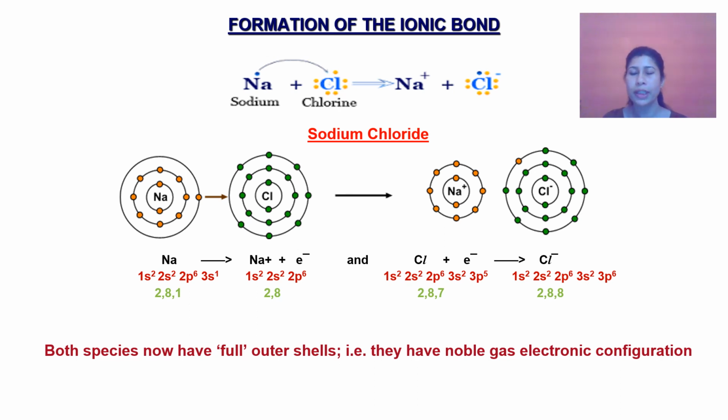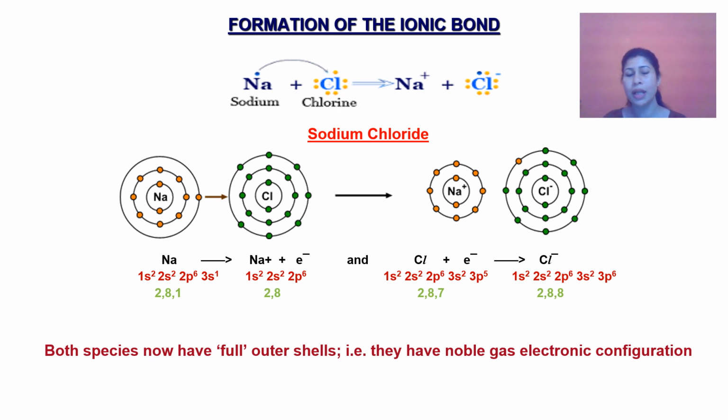As we all know, the atomic number of sodium is 11 and the electronic configuration is 1s2, 2s2, 2p6, 3s1. So as you can see in the slide, the outermost shell of sodium, that is the 3s orbital, has one electron, and it has to lose that one electron to acquire the nearest noble gas electronic configuration.